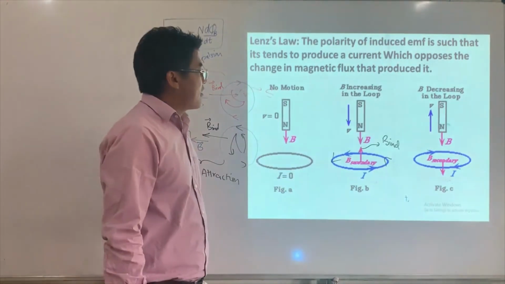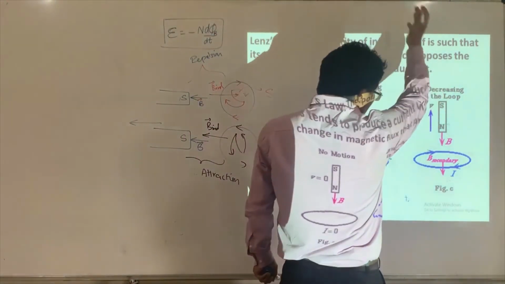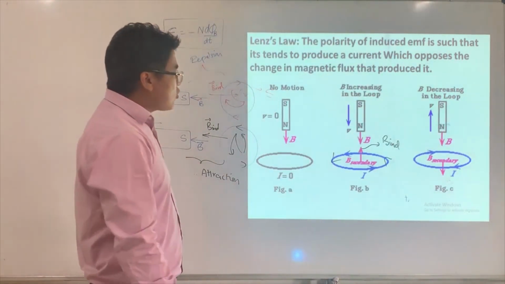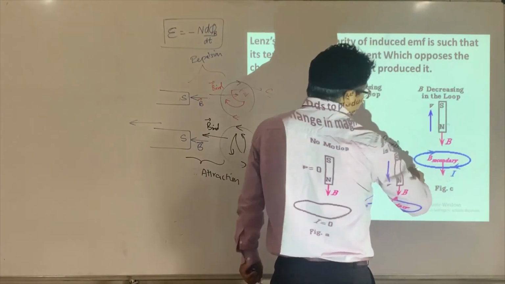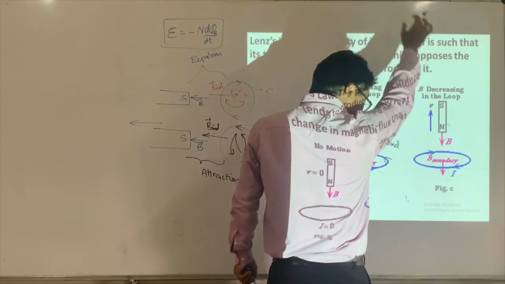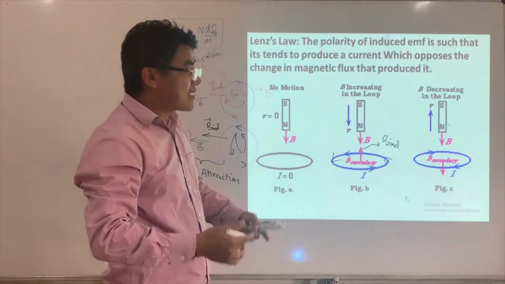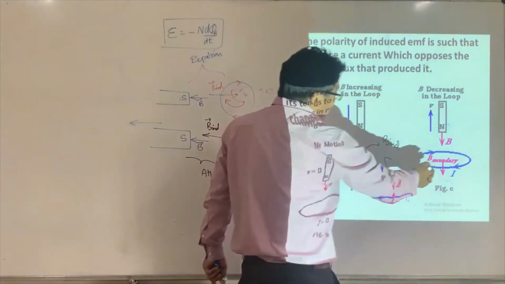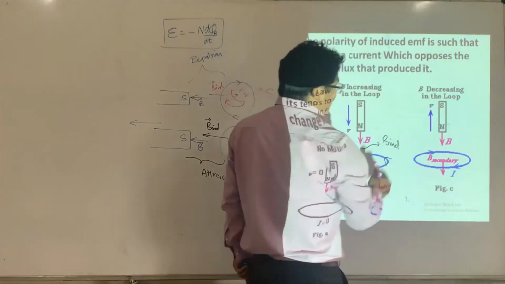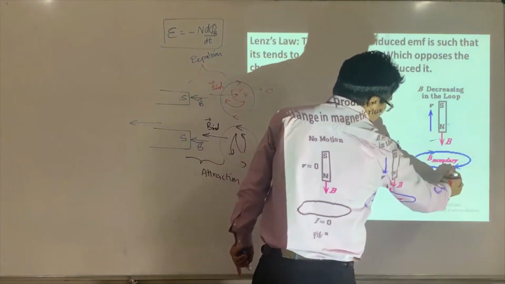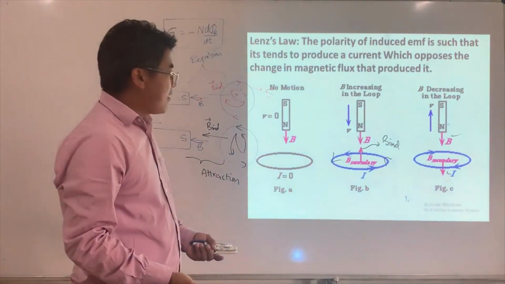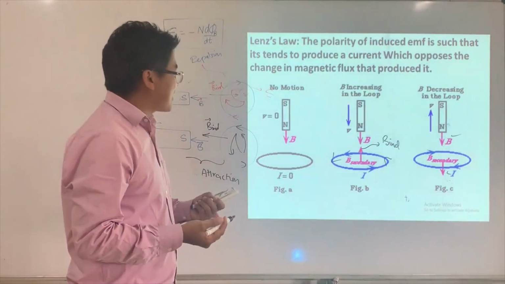Now if the magnet is going up, this loop experiences a decreasing magnetic flux. Then the magnetic field produced by the current tries to increase the decreasing magnetic flux. This is how it increases: if the directions of the magnetic fields are along the same direction, it increases. If the directions are opposite, it decreases.